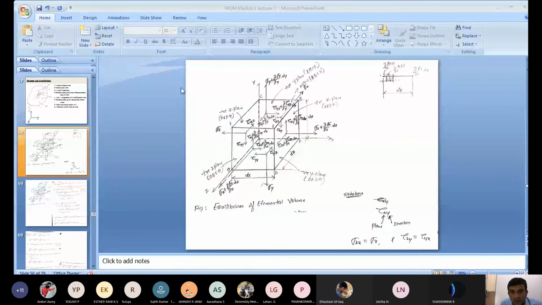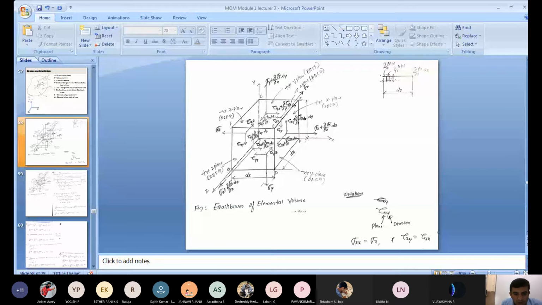Does anyone know how to write on the screen in Microsoft Teams? Or else I will minimize it, or else I will take a PDF file. Better I will take the PDF file. Sir, you can draw in Paint, MS Paint.